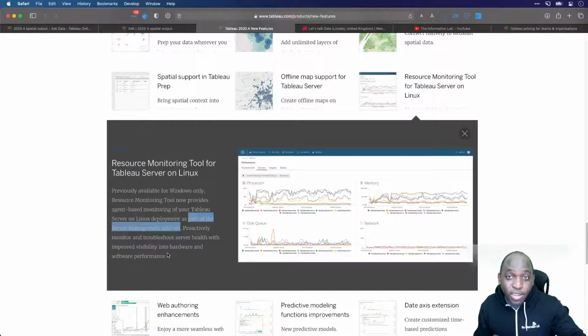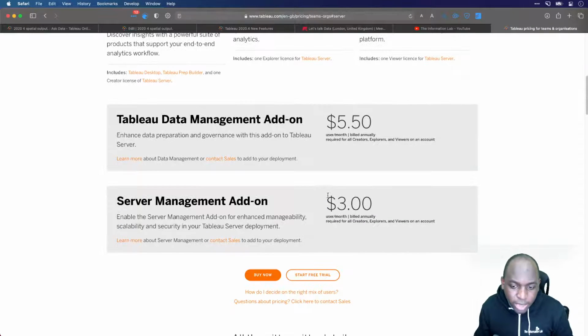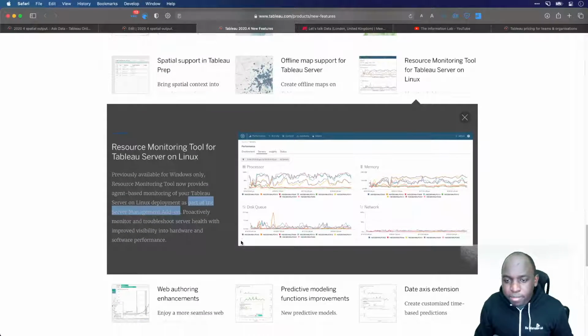So there's Tableau Server, then there's the server management add-on. If I go back to my pricing page, you'll see that that's $3 per person on your entire licensing setup. So you've got to be aware of that. But otherwise, it's pretty much exactly the same as what we're used to on Windows.